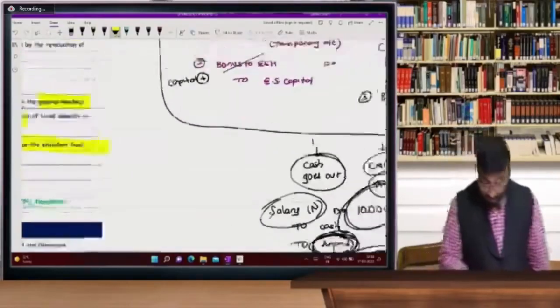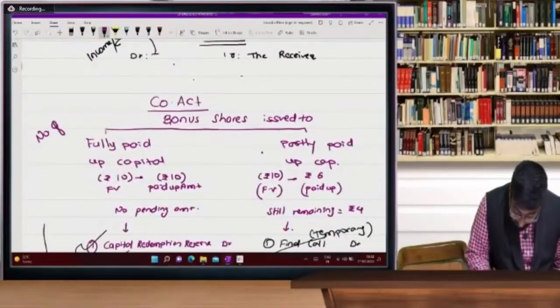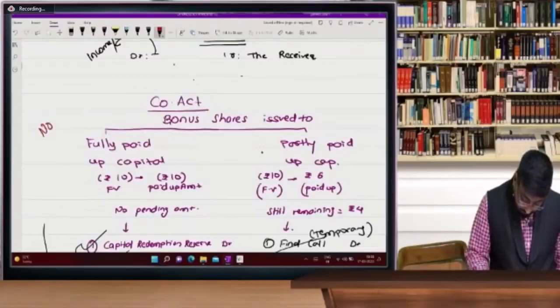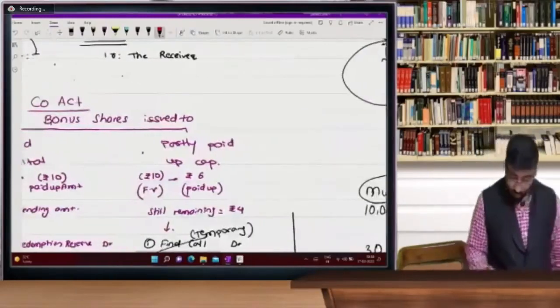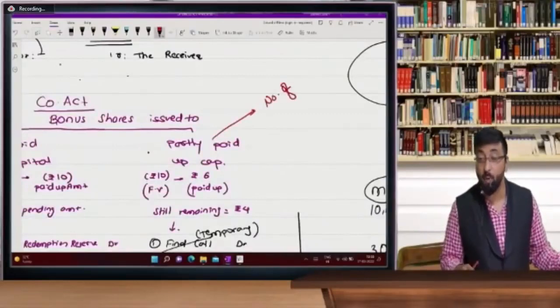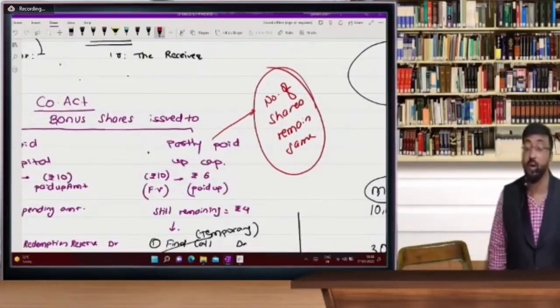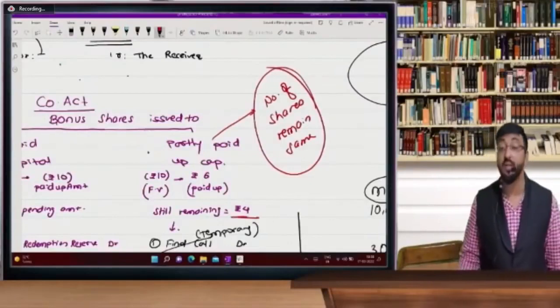Now see, I forgot to tell you something. Here the number of shares increases. You can write it by red pen. Number of shares here increases. And here, only the final call you called in the form of bonus shares, so your number of shares remains the same before and after bonus, because you are taking only 4 rupees from the shareholder in the form of bonus shares.